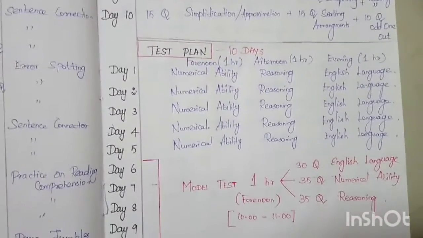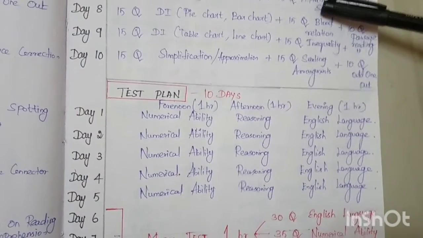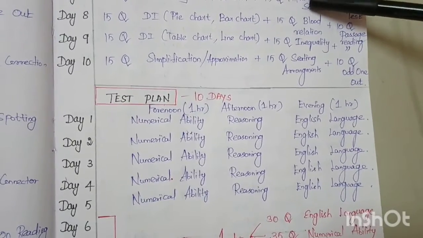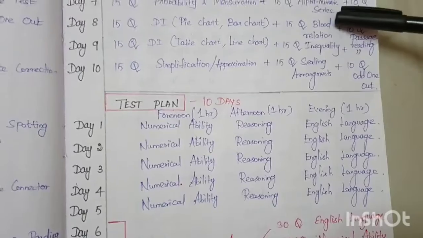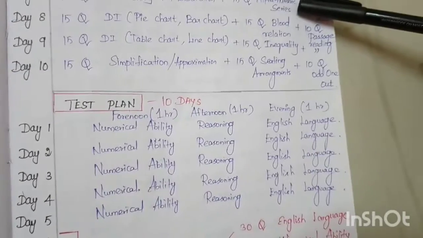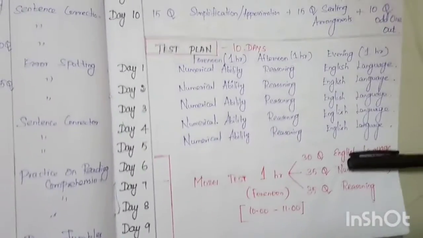Okay, so this is your test plan, the test plan for 10 days. For the first 5 days, you will become clear by writing a test for each section of 1 hour. In the morning you can write a 1 hour test in numerical ability, in the afternoon you can write a test for reasoning, and in the evening you can relax with English language. This continues up to day 5.